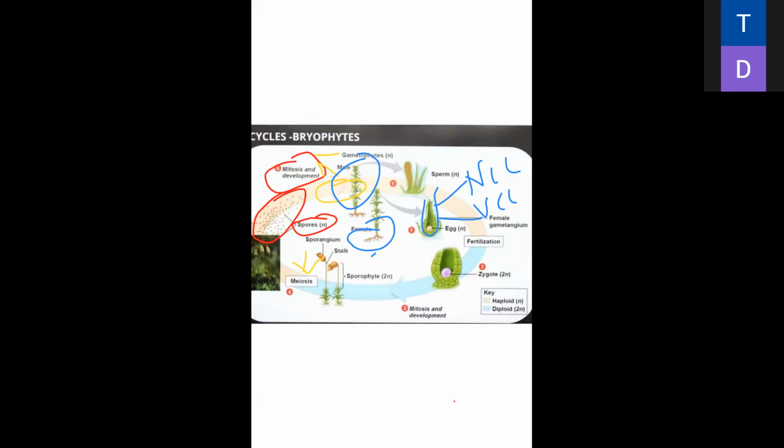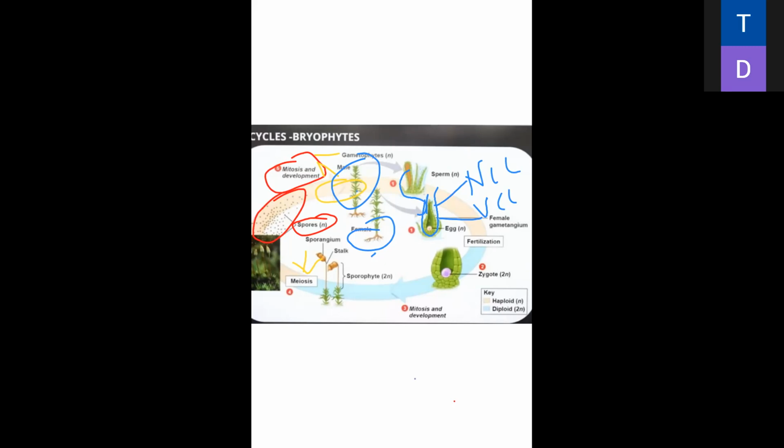Can you see the sperm is going to enter inside here? When the sperm enters inside the canal, fertilization takes place here, and formation of the zygote takes place.